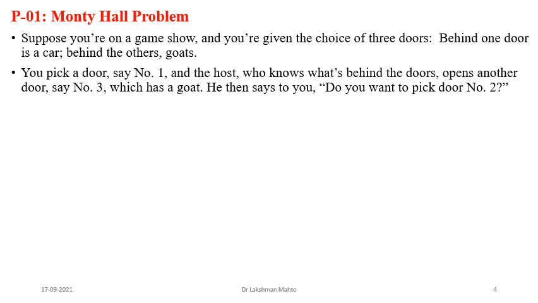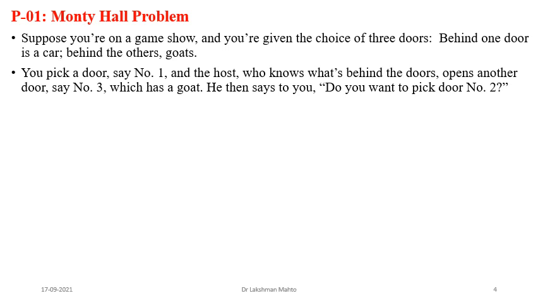Now you randomly pick a door. Suppose you are the player, you pick a door and say that one is number one. Then the host, who knows what is behind the doors, opens another door and says behind that door there is a goat. Then he gives an option: do you want to switch your choice?